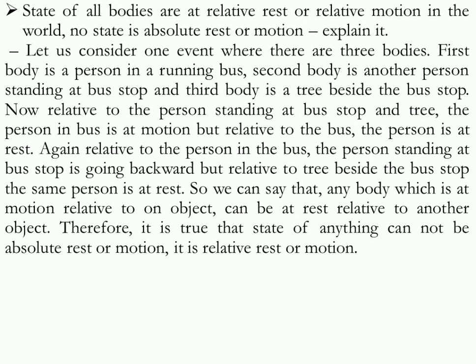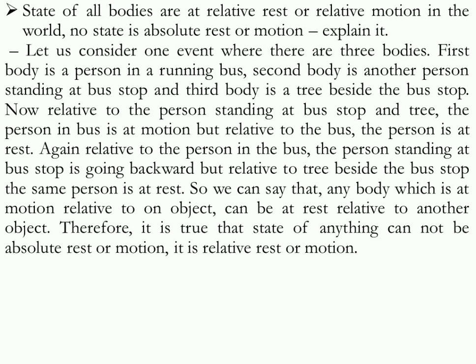So with respect to the person standing on the road, the person in the bus is in motion. Now again, relative to the person in the bus, the person standing at the bus stop is going backward, but relative to the tree beside the bus stop, the same person is at rest.